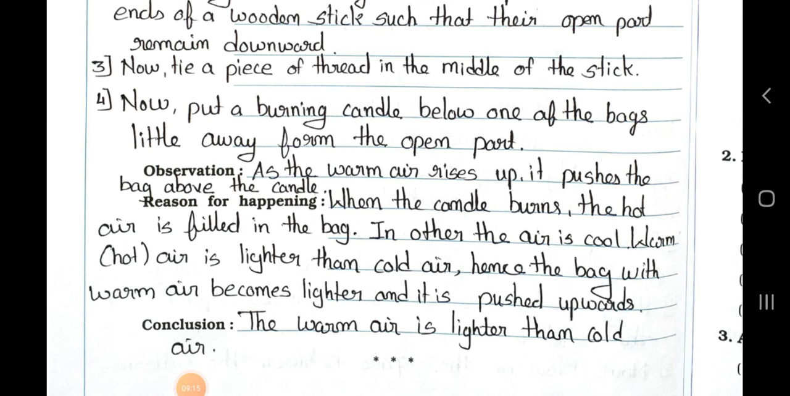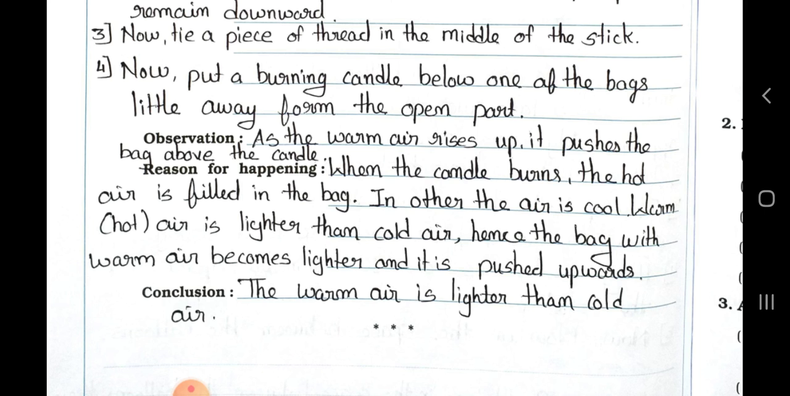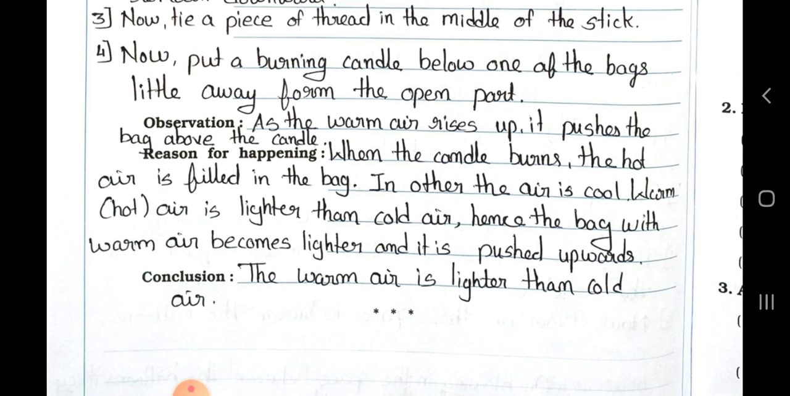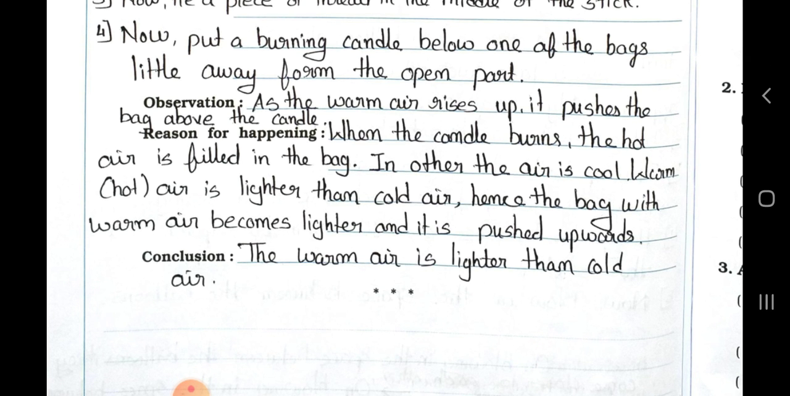Point 4. Now put a burning candle below one of the bags, a little away from the open part. Observation: as the warm air rises up, it pushes the bag above the candle. And the reason for happening is, when the candle burns, the hot air is filled in the bag. In the other, the air is cool. Warm or hot air is lighter than cold air. Hence, the bag with warm air becomes lighter and it is pushed upwards.